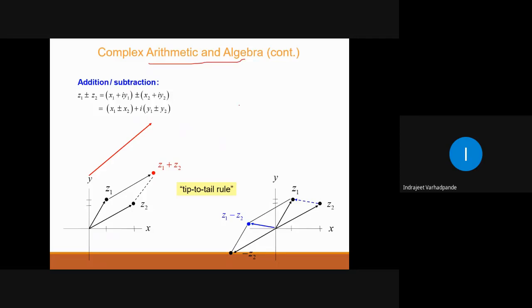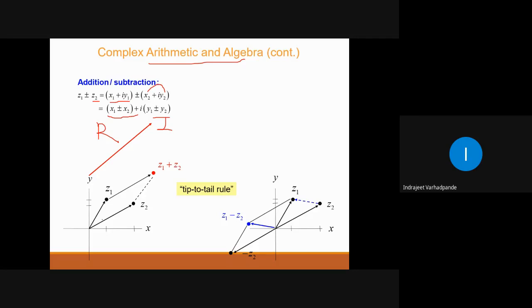I can add two complex numbers, I can subtract two complex numbers, I can multiply two complex numbers. So here, if you see, one complex number is z1, which is x1 plus iy1, and another complex number is z2, which is x2 plus iy2. In addition or subtraction, the real parts are taken together and the imaginary parts are taken together. So the addition and subtraction will be done in that manner.